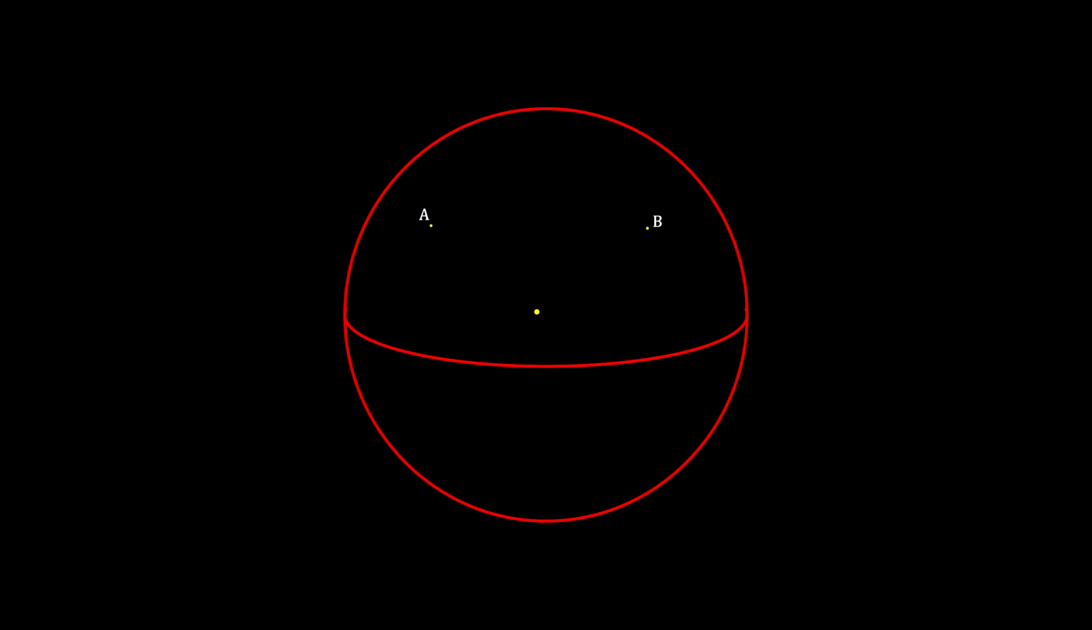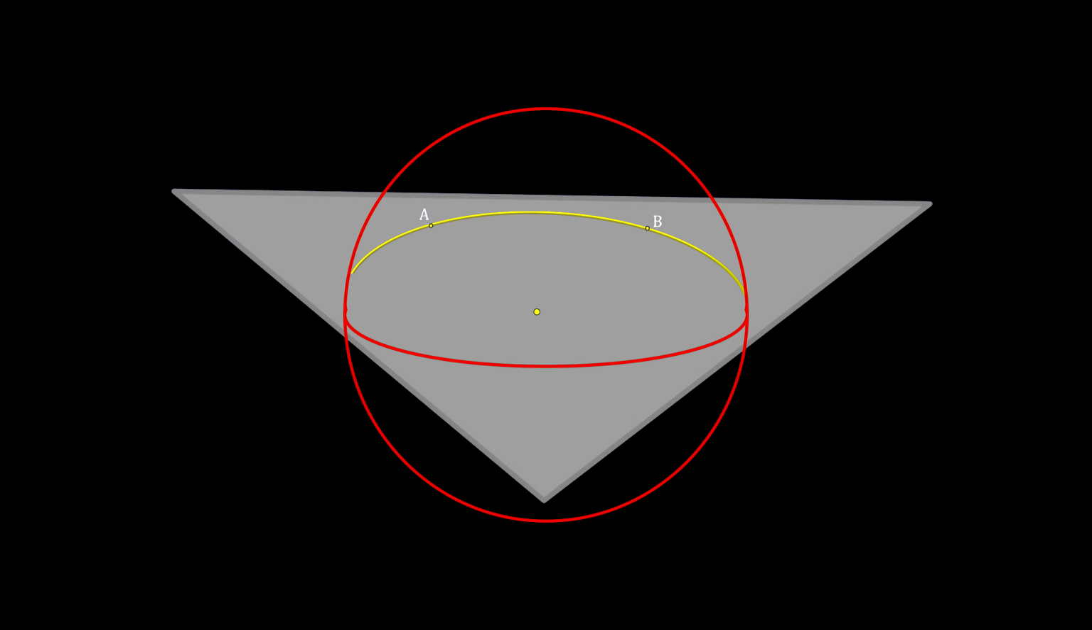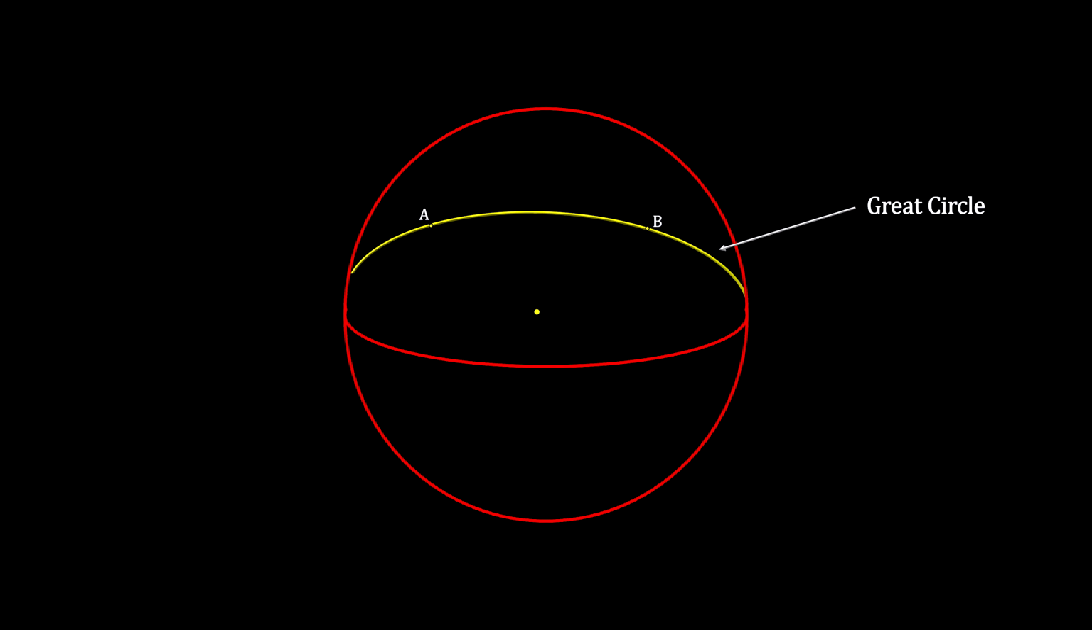Remembering that 3 points define a plane, here's the best way to find the geodesic between 2 points on the surface of a sphere. First, draw the triangular plane defined by these 2 points plus the center of the sphere. Then extend it to intersect the sphere's surface. The intersection creates a line around the sphere called the Great Circle. The portion between the 2 points is the geodesic, the shortest line on the surface connecting the 2 points.